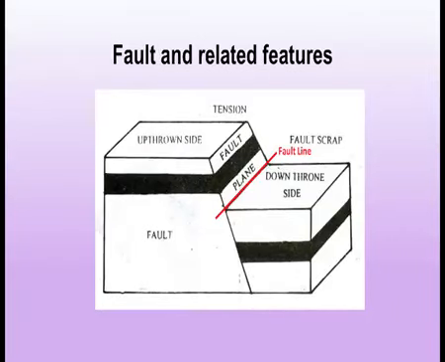As you can see in the diagram, the red line which is marked is the fault line along which displacement occurs. The upper portion is the upthrown side, which is thrown upwards, and the second one is the downthrown side, which goes down. There is a fault line and a fault plane, and this is an example of a fault and the different related features of a fault.